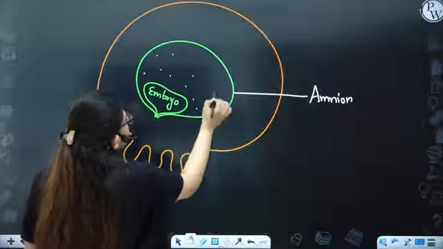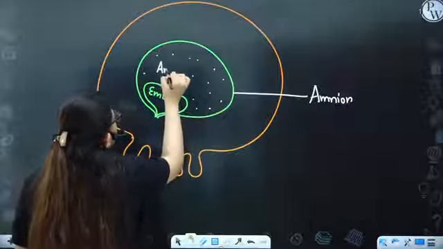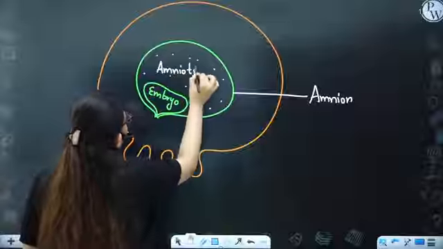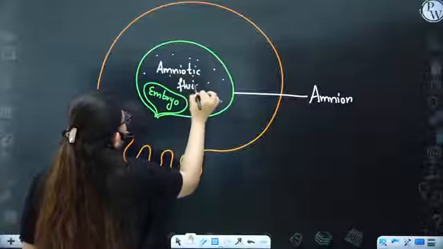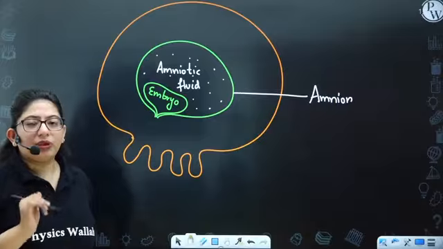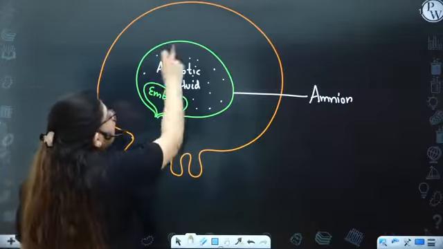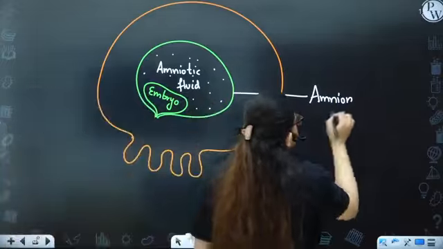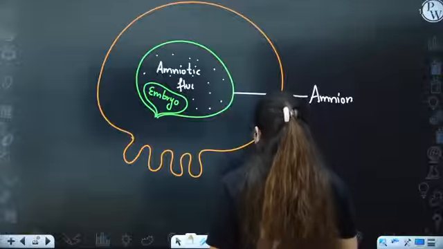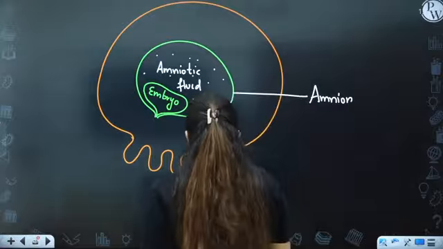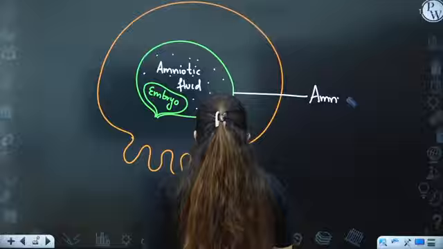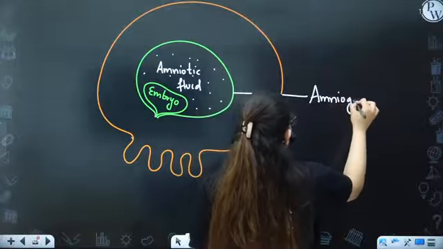So that's why it's known as water bag, because it has amniotic fluid. All right. So this amnion is formed of two layers. The green one is the amniogenic layer.